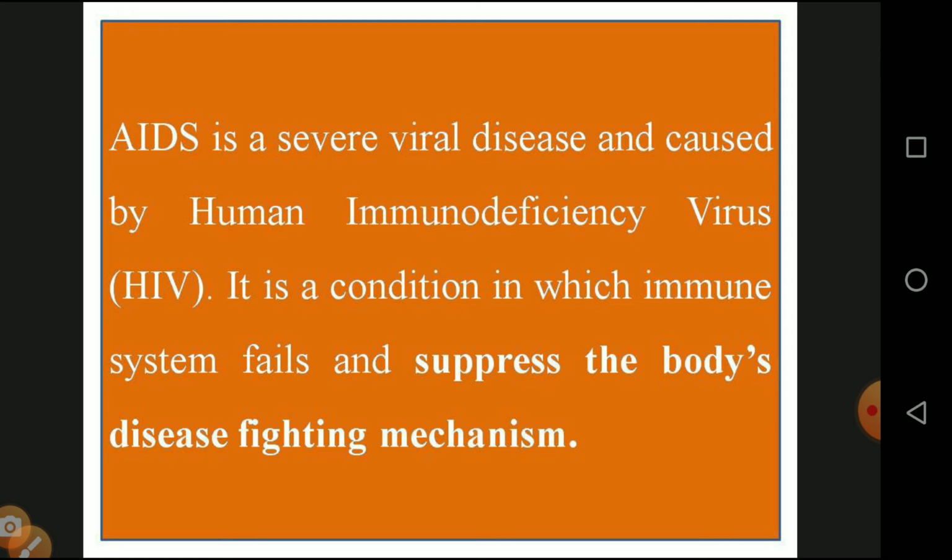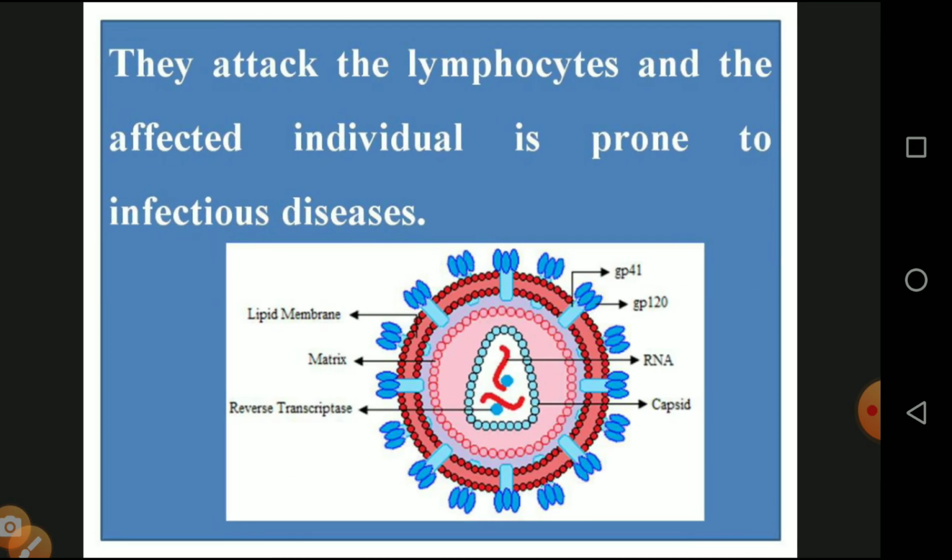and it kills our body's soldiers, the white blood cells. So automatically our body becomes inefficient at protecting against diseases, and at the same time the person is affected by plenty of diseases caused by opportunistic pathogens. Finally, the person is called an AIDS patient. They attack the lymphocytes and make the individual prone to infection and disease. So the diagram is given below. The human immunodeficiency virus consists of RNA as genetic material, lipoprotein, matrix, reverse transcriptase, and capsid. Everything is available in the virus.